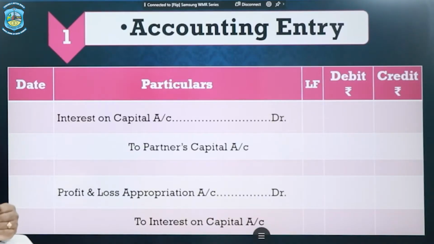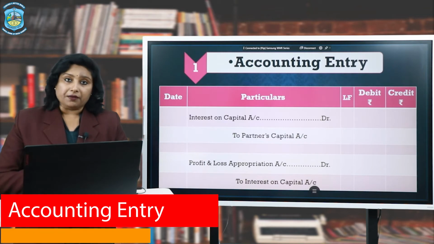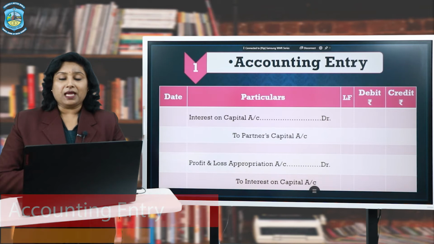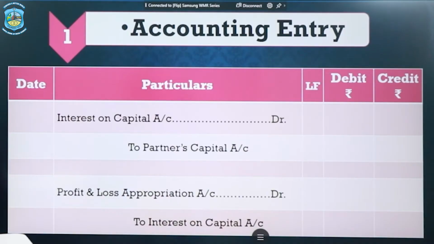As we all know, this interest on capital is an expense for the firm. Why is it so? Because the firm will be paying this interest on capital to the partners, and all expenses are debited. But because of this, the capital account would increase. Why? Because the partners would gain this amount. And therefore, the first entry, for charging interest on capital, is interest on capital account debited to partners' capital account.